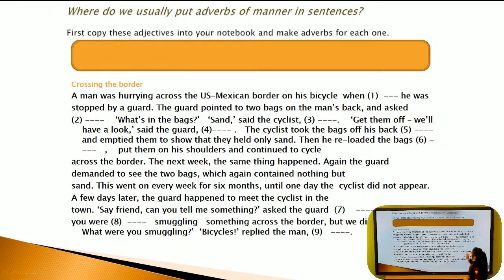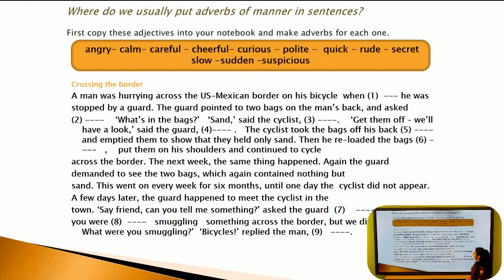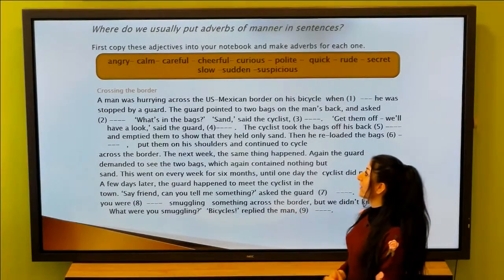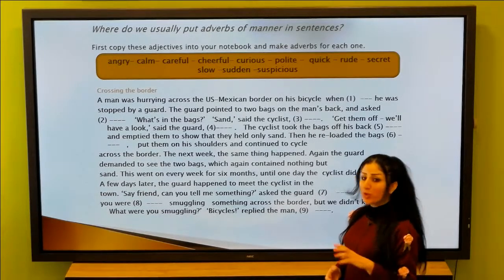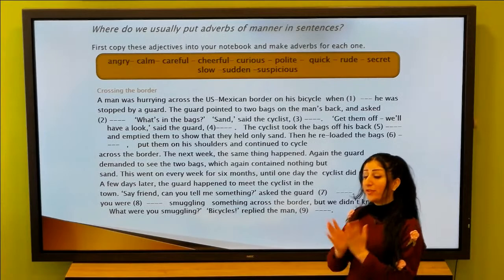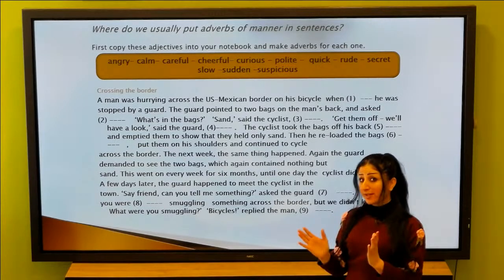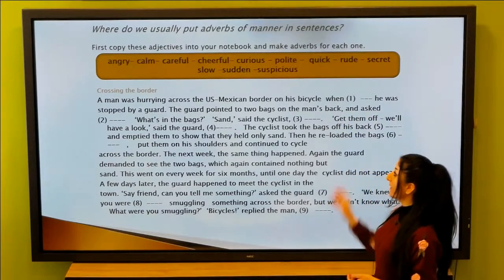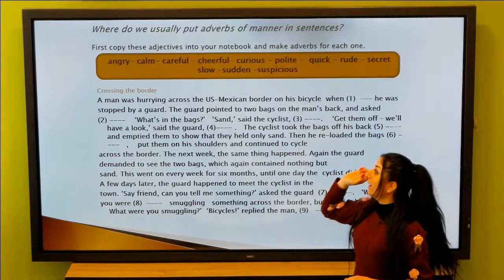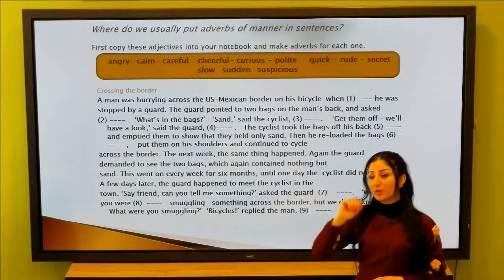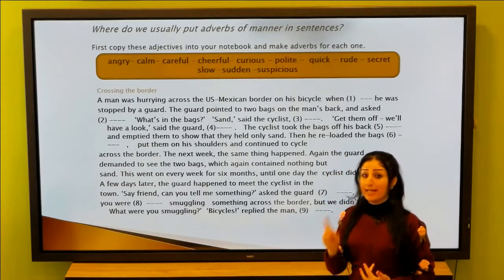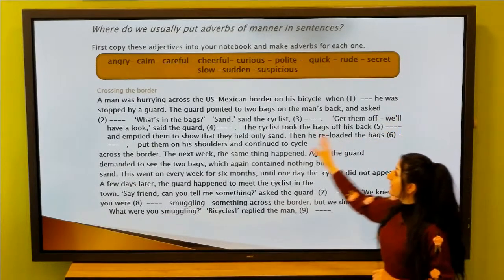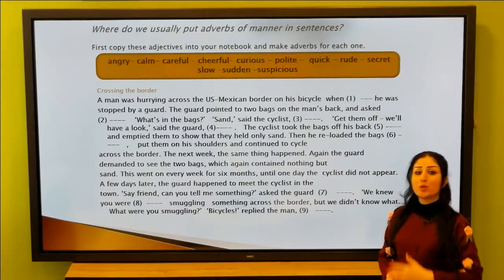We have here an exercise. Let us together try to answer it to make sure that we understand the difference between adverbs and adjectives. Okay? We have in this exercise two tasks. The first task, we have some adjectives. We want to change them into adverbs. And the second task, we want to fill these spaces with the adverbs that we derived.